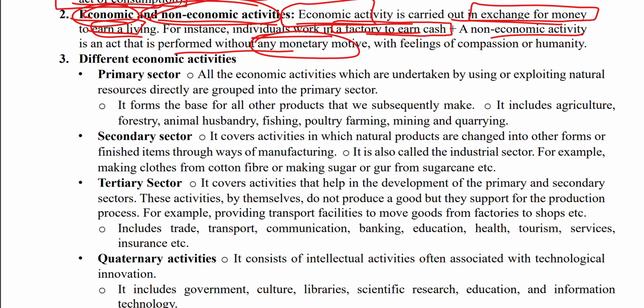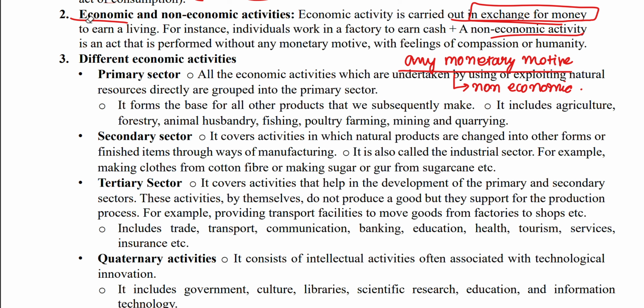So in non-economic activity, no monetary motive is present, whereas in economic activity, there is an exchange of money or a monetary motive.